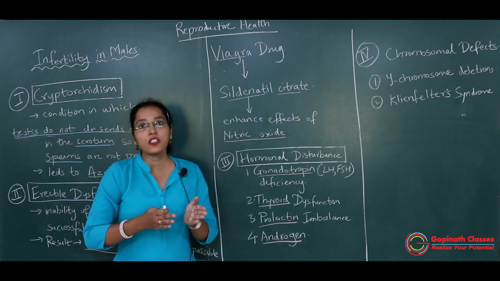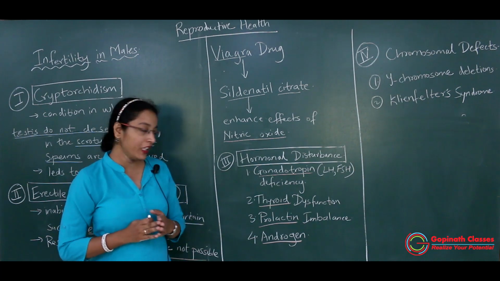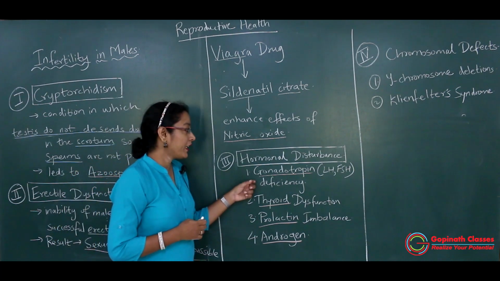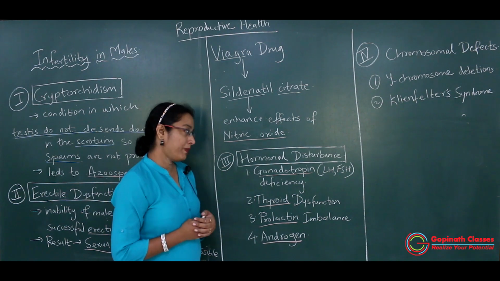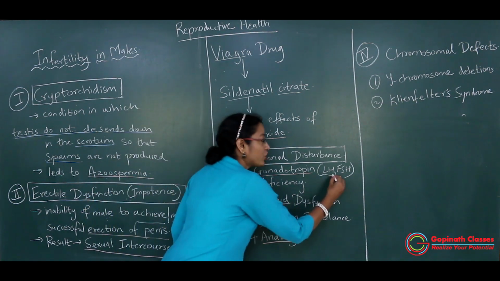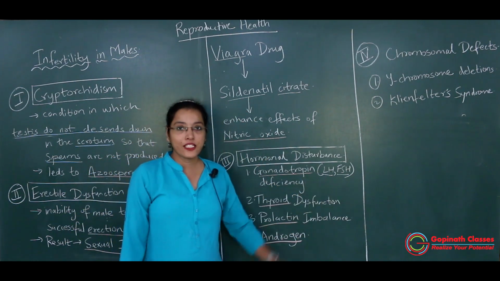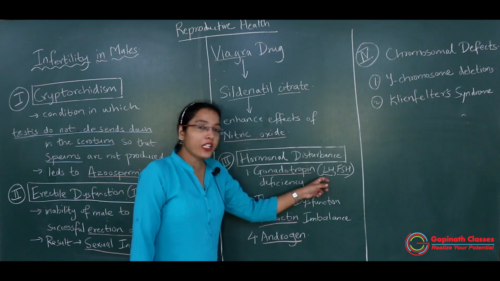Okay, so which are the hormones that lead to male infertility? We'll see that. First one is gonadotropins. Okay, gonadotropins such as LH and FSH. LH is luteinizing hormone and FSH is follicle stimulating hormone.